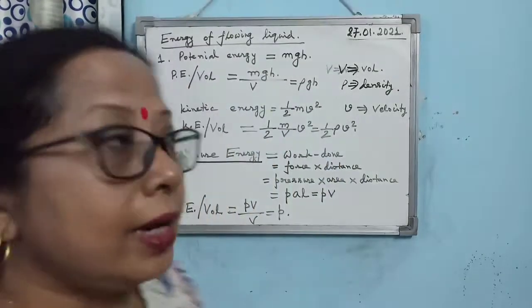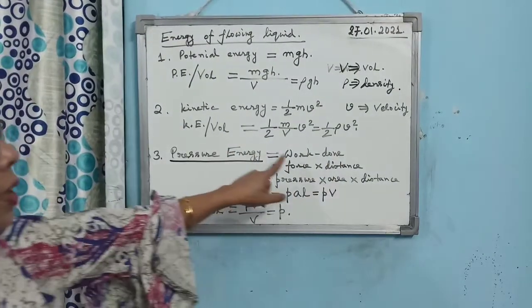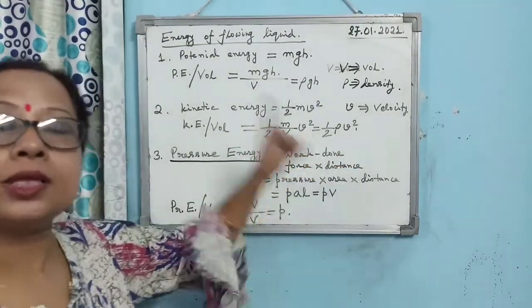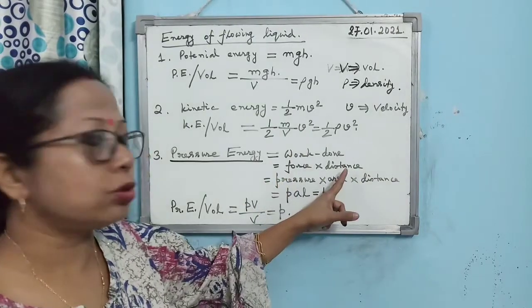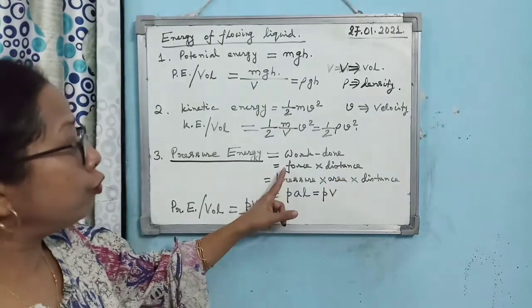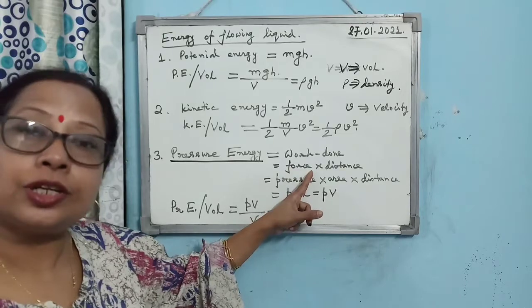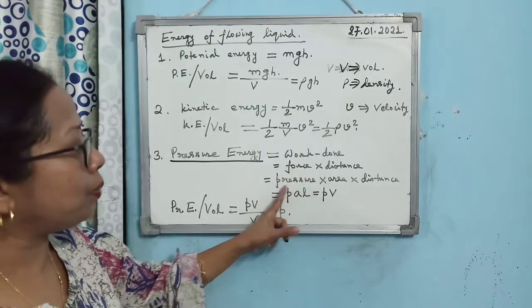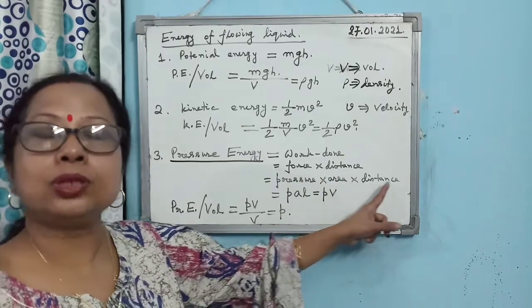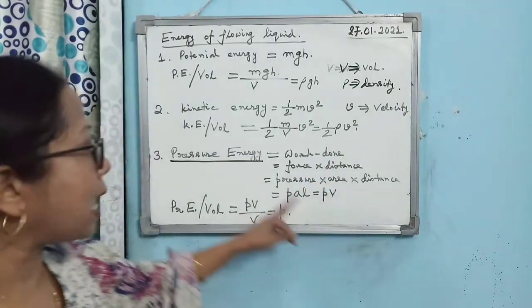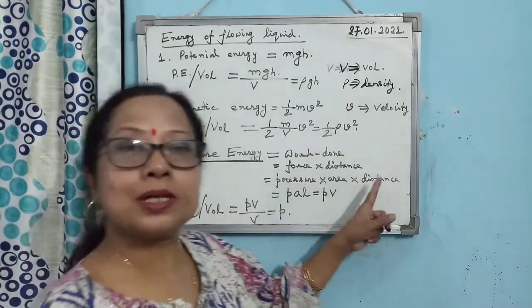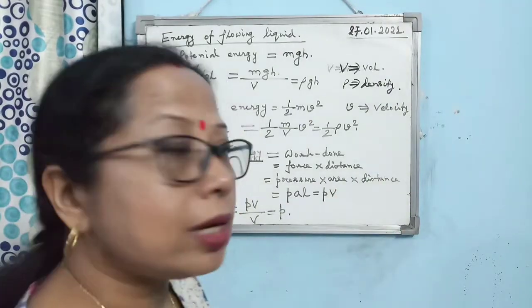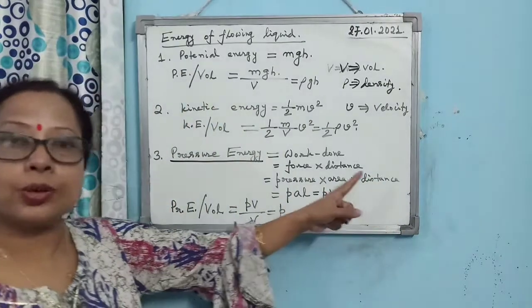So you can write that pressure energy is equal to work done. Work done one can write as force into displacement, and force in this case originates due to the pressure, so one can write force as pressure into area, into the displacement. In this case, as pressure and displacement are acting in the same direction, distance you can also write.